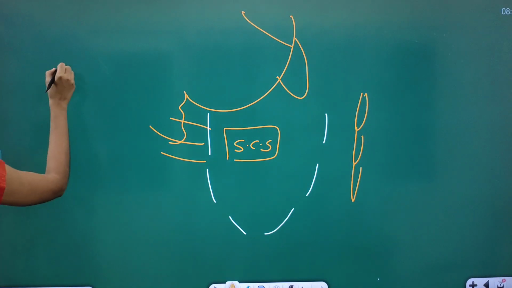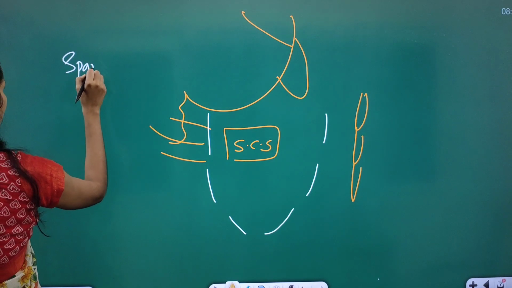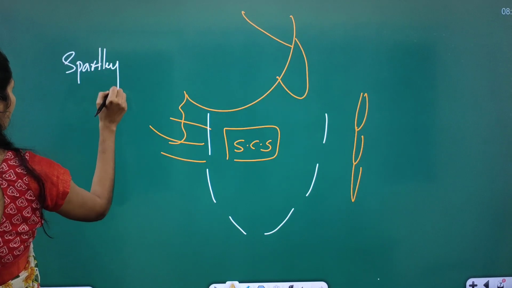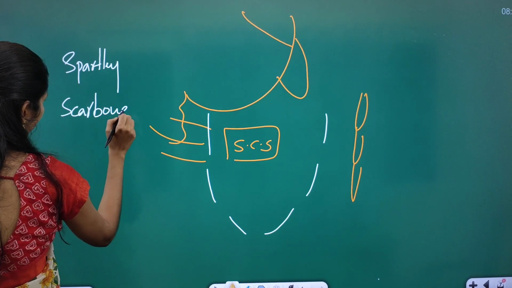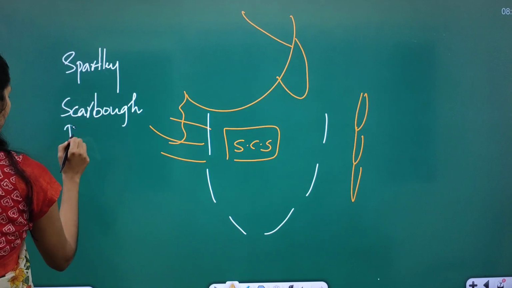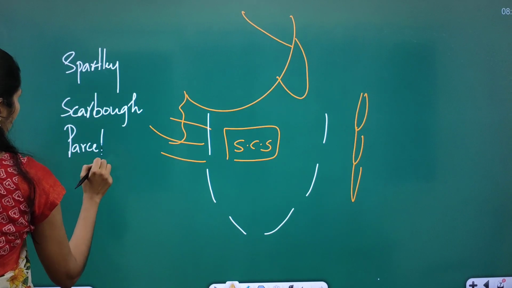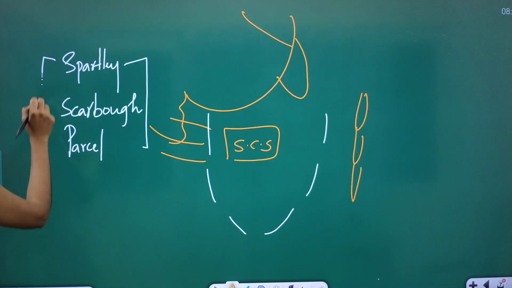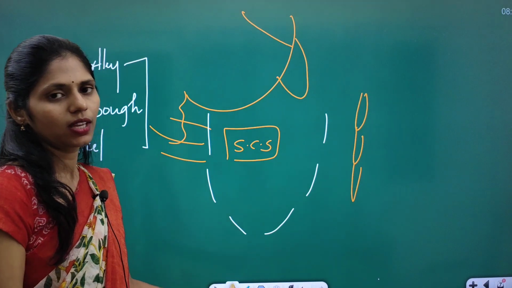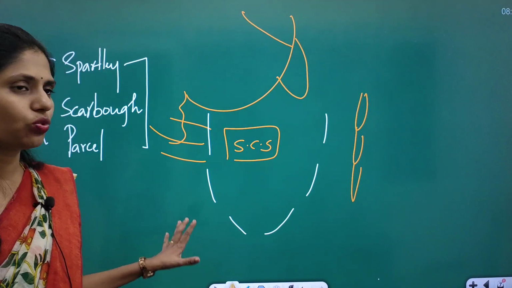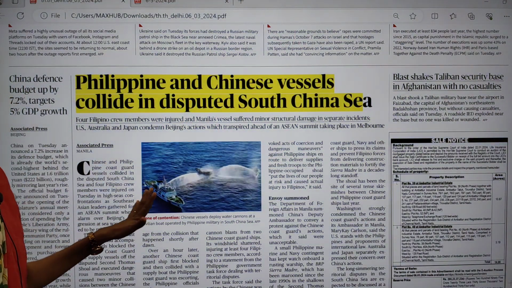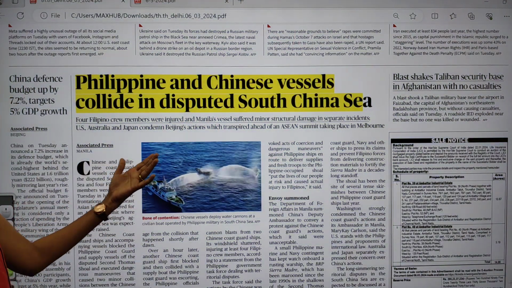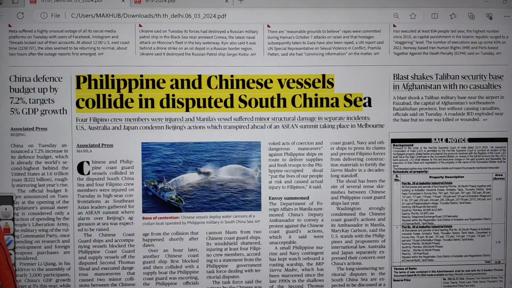Here are the Spratly Islands, Scarborough Islands, and Parcel Islands. These are the three important islands present in the South China Sea, and you have to see the map. This is a very important topic. And finally, in the South China Sea, what happened? The Chinese and Philippines vessels collided.